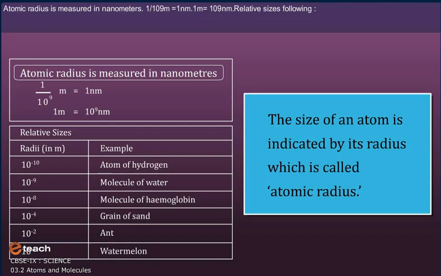1 by 10 raised to power 9 meters is equal to 1 nanometer. 1 meter is equal to 10 raised to power 9 nanometers. Relative sizes of nanometer are as follows.